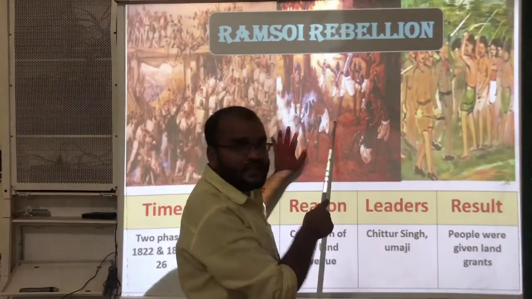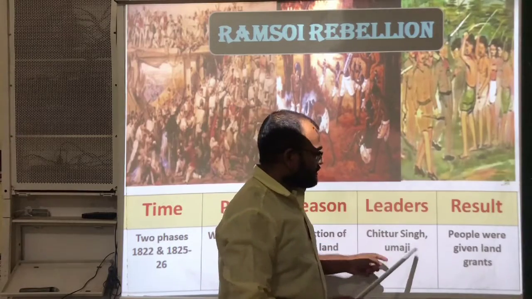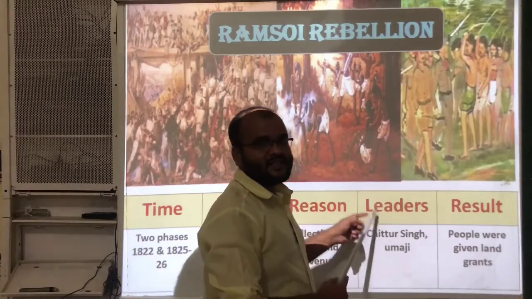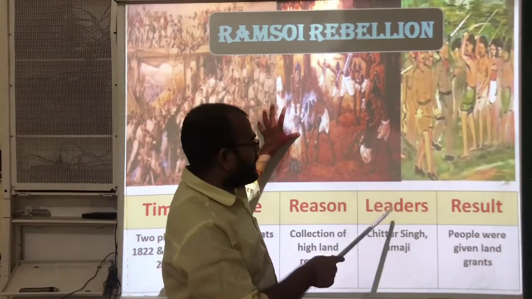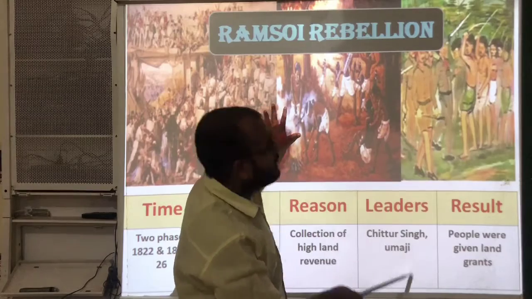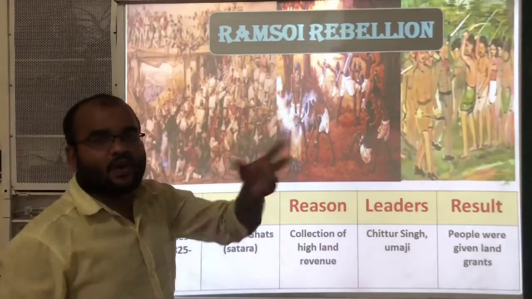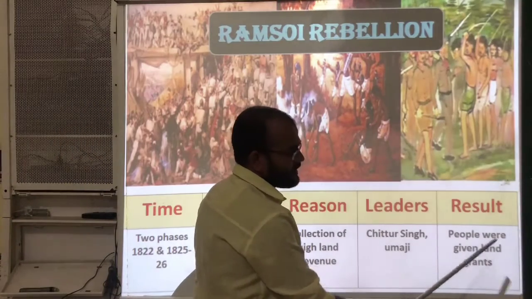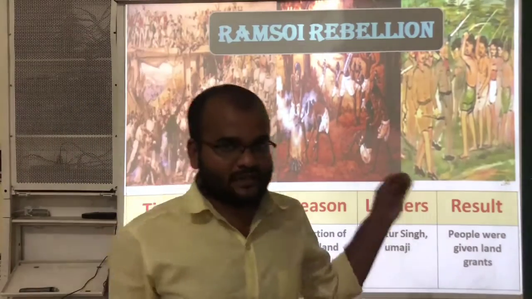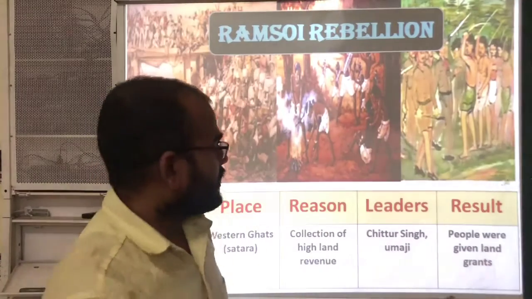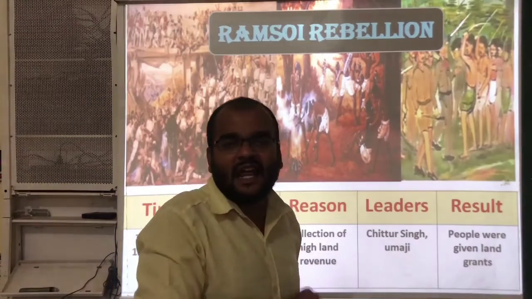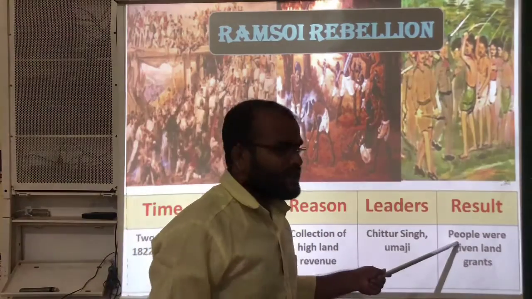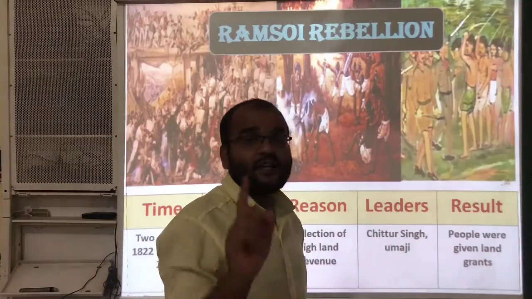Here this rebellion was led by Chittur Singh and Umaji. These two persons led this movement. Under the leadership of Chittur Singh and Umaji, all these Ramsoi tribes fought against the Britishers for a long time. And finally, the people were given land grants. Here, the tribals somewhat got success. How? Some of the demands, sanction of land grants to the tribes, were successful. The Britishers gave land grants to the tribes.